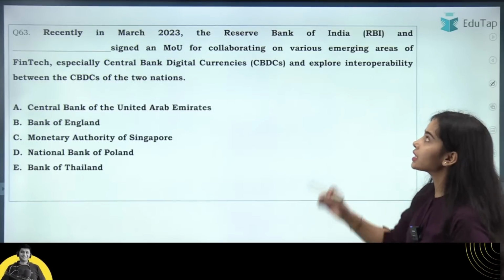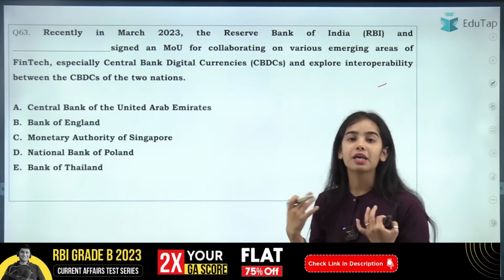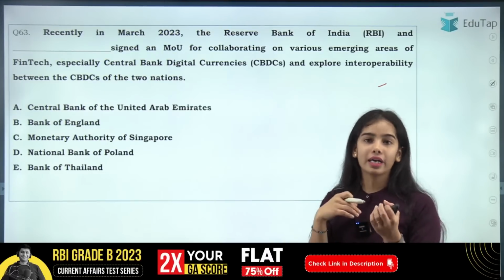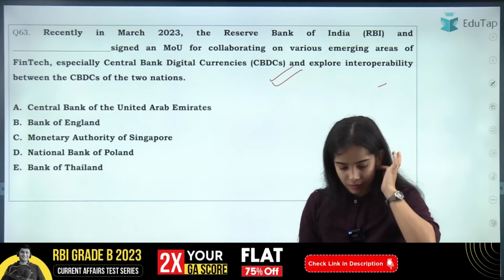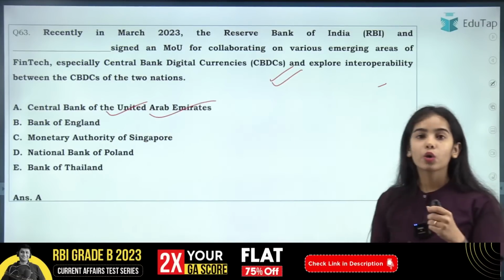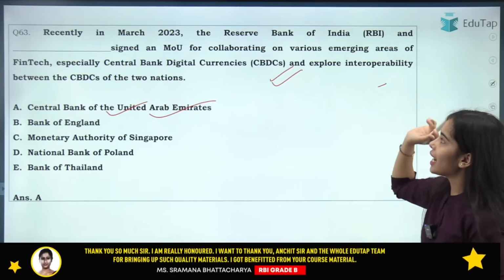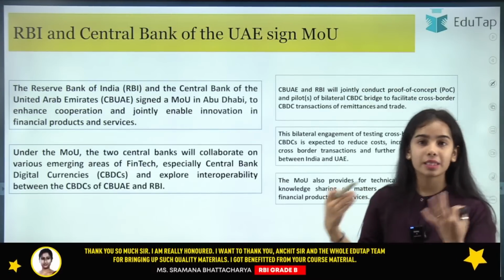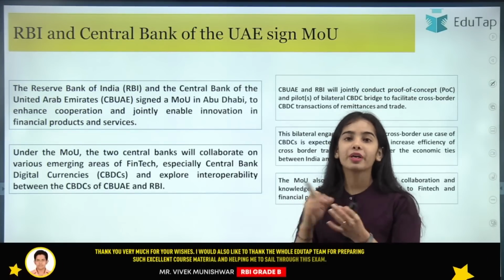Now the next question is regarding the Reserve Bank of India, and the Dash has signed an MOU for collaborating on various emerging areas of fintech, financial technology, especially for the cross-border interoperability of the CBDCs, the central bank digital currencies. So here I am getting the answer A, that is correct. It is the Central Bank of United Arab Emirates that has signed an MOU with the Reserve Bank of India. Both the central banks are coming together so that they can develop the central bank digital currencies, and they can see the interoperability between the two CBDCs.